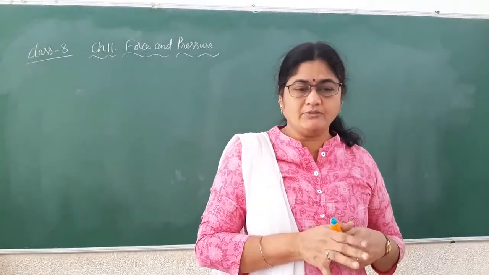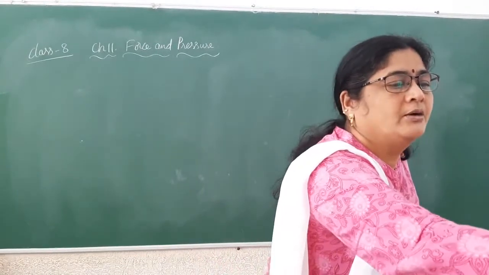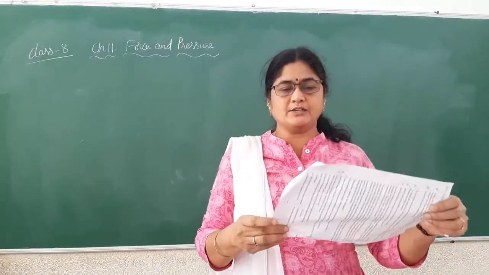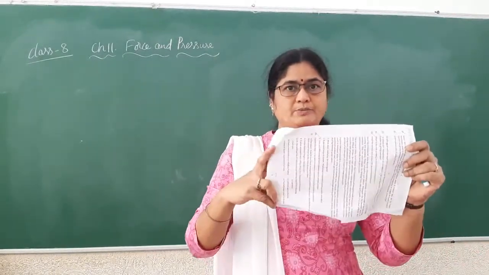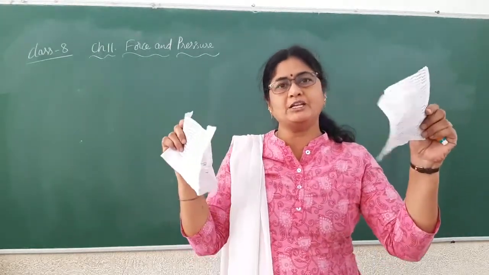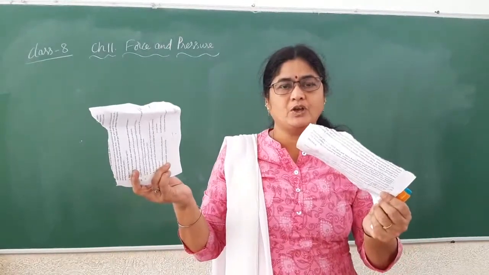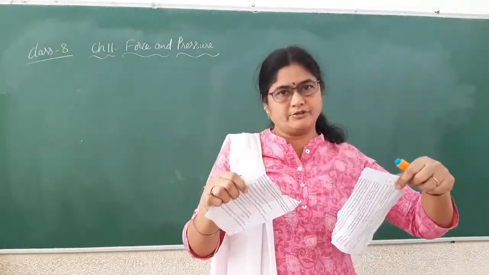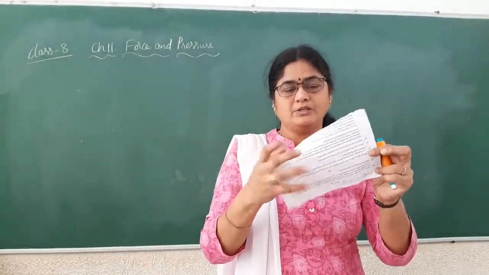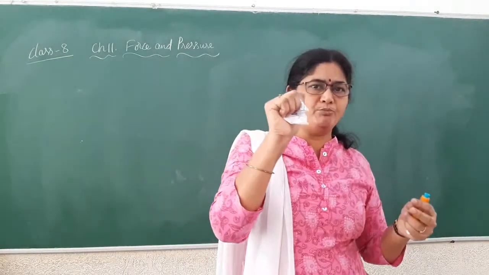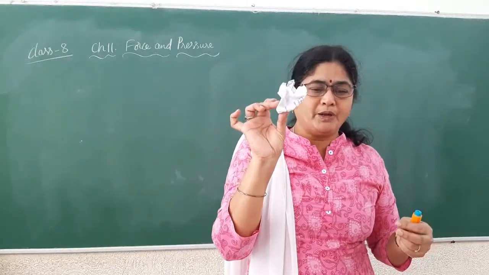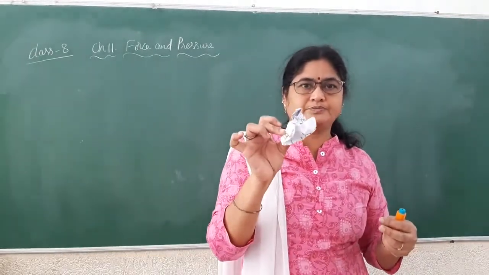Not only here, we can see some other effects. If you take a paper like this, the paper has a certain size and a certain shape. If I tear it, there will be a change in the size of the paper. When I am tearing it, I am applying muscular force, and with the help of this force there is a change in the size of the paper. Similarly, I can change the shape of the body also. I am applying muscular force again here, so that the plain paper now becomes crumpled.